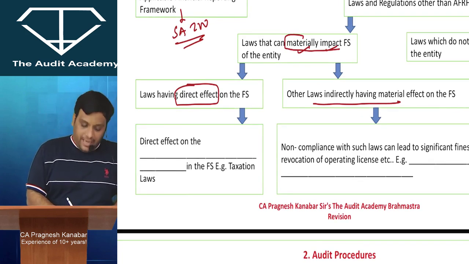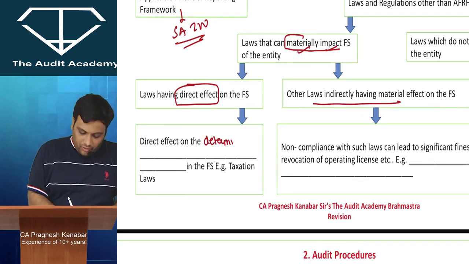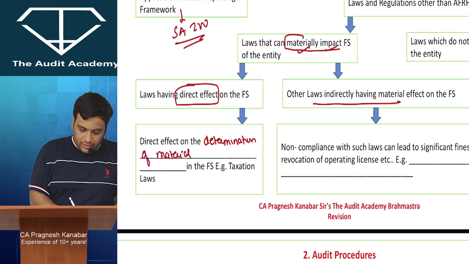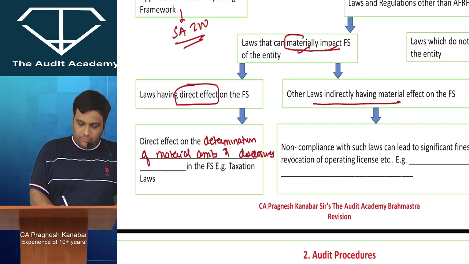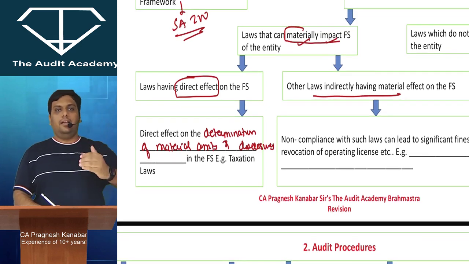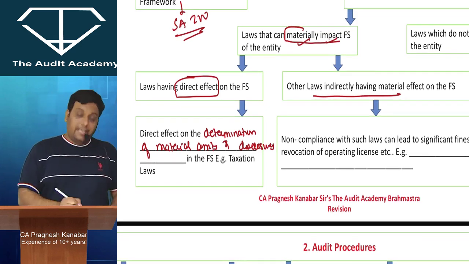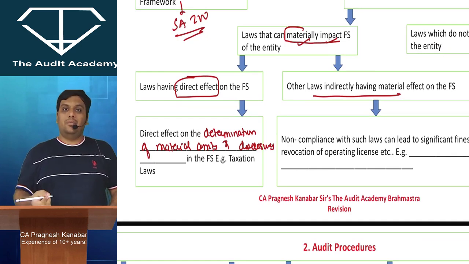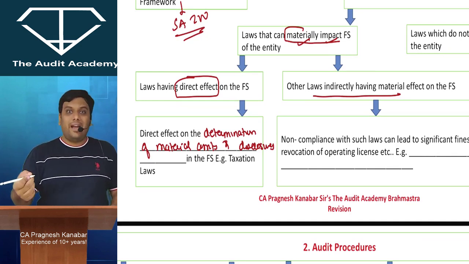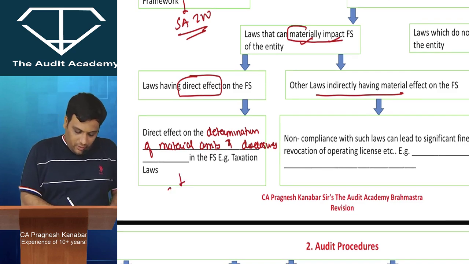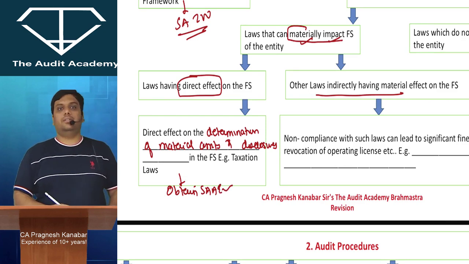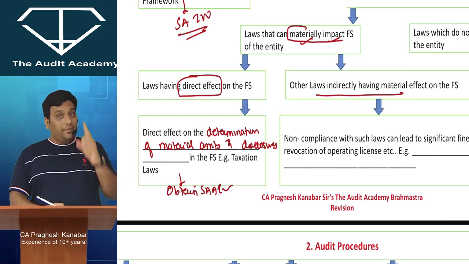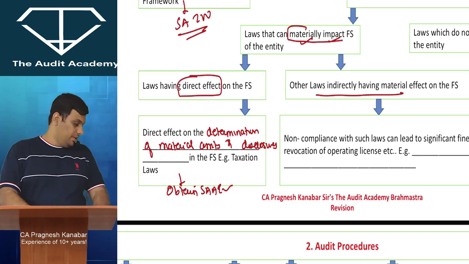So if they have a direct effect on the determination of material amounts and disclosures in the financial statements, then they are laws having direct effect. Taxation laws, GST laws, gratuity laws, labor, this wages act, bonus act. Right? So for these laws, I am going to obtain sufficient and appropriate audit evidence. All right. I will ask for the data. I will check that. I will obtain sufficient and appropriate audit evidence.